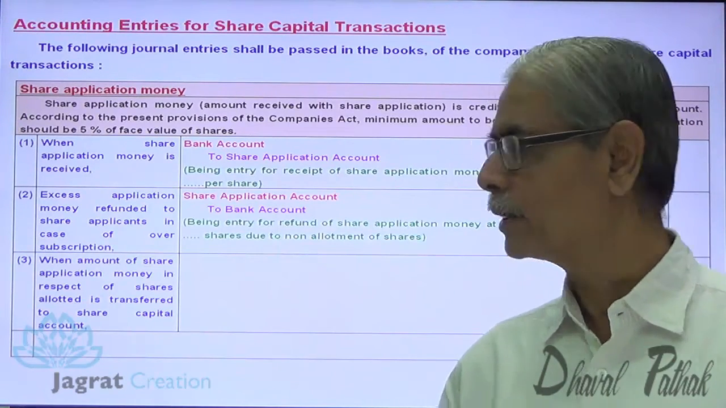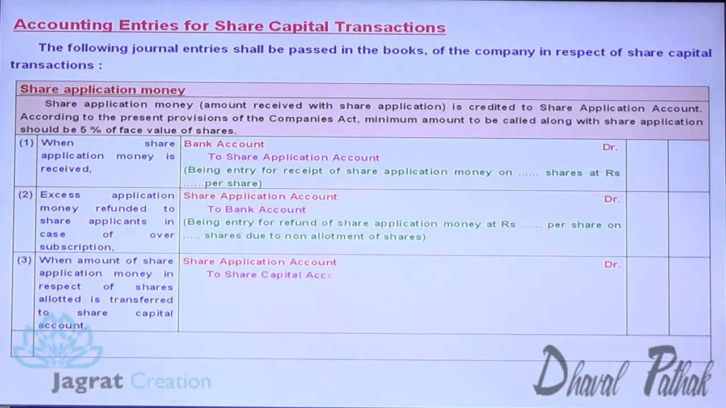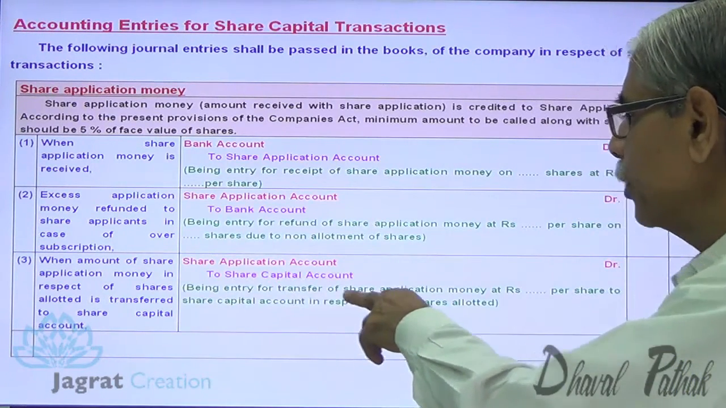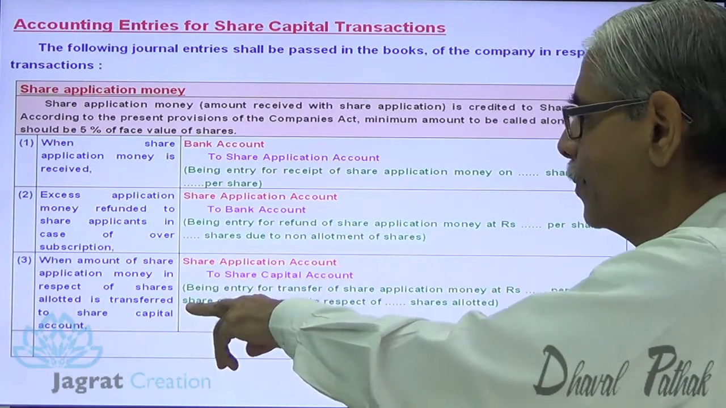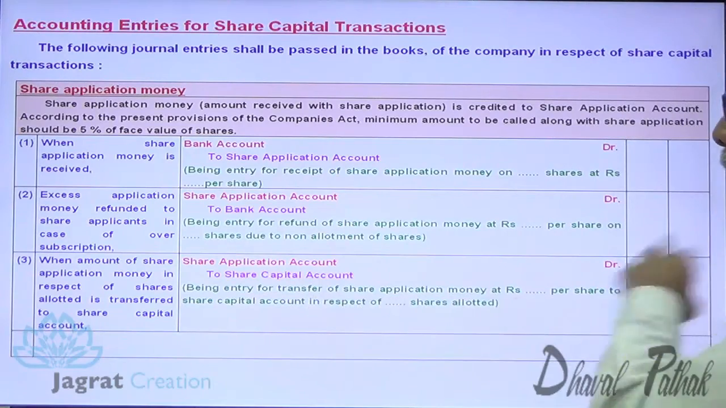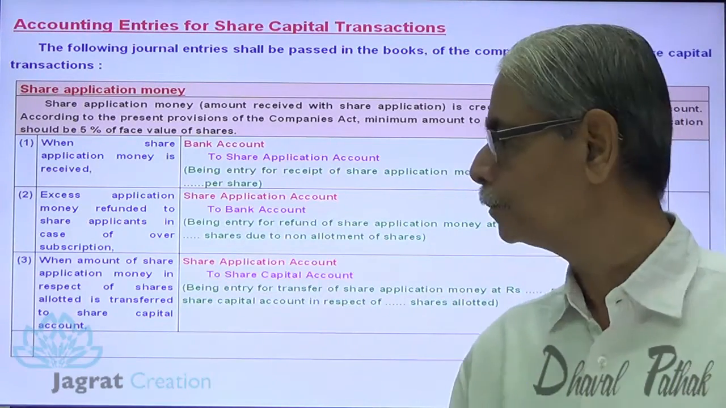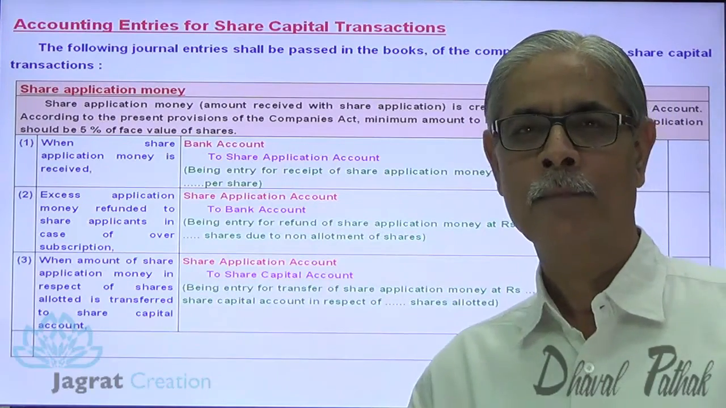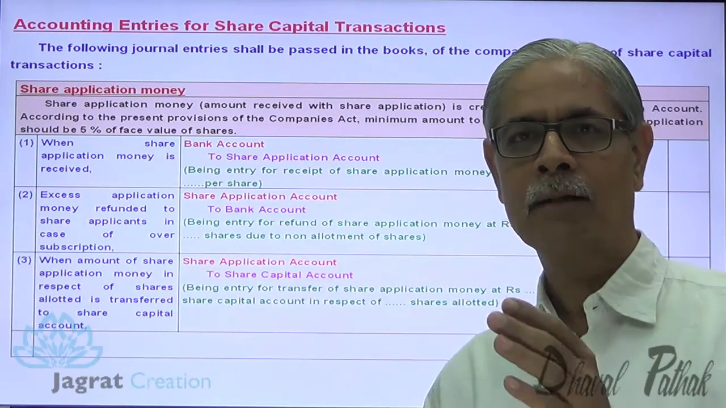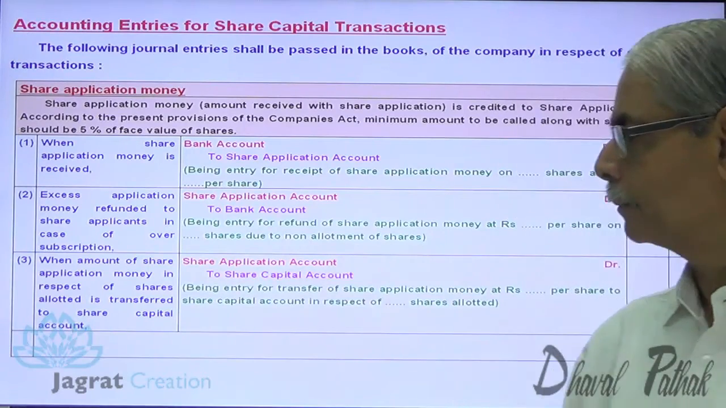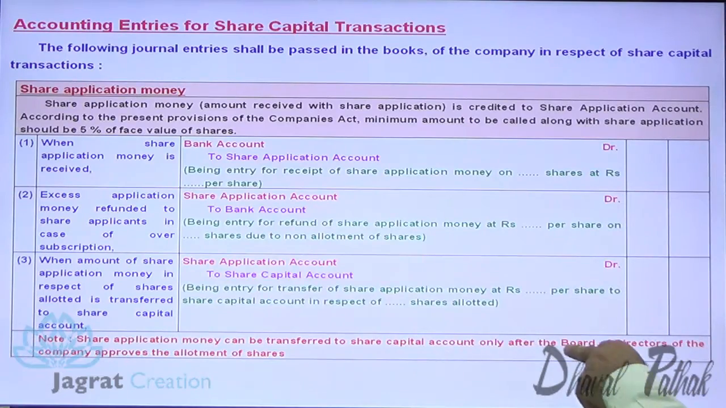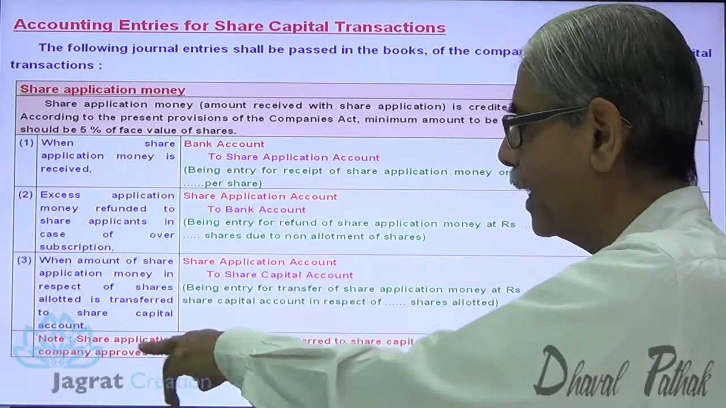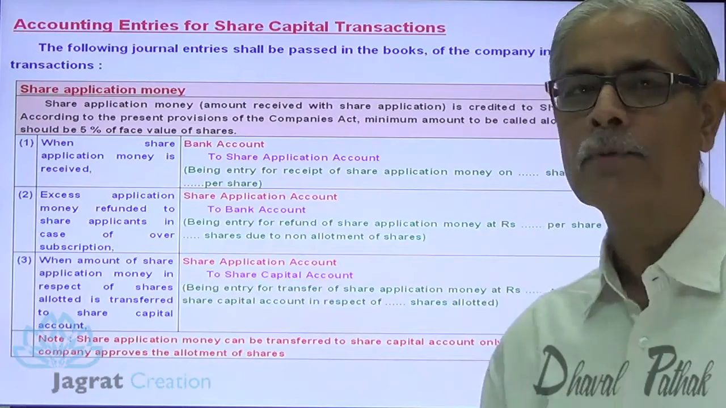So the journal entry for that is share application account debit to equity share capital account credit, being the entry for transfer of share application money at rupees per share to capital account in respect of shares allotted. This is how the transfer to share capital and refund of excess application money gets recorded. The share application money can be transferred to share capital account only after the board of directors of the company approves the allotment of shares.